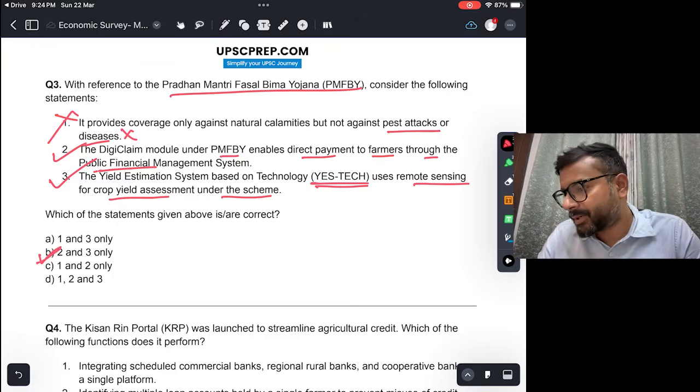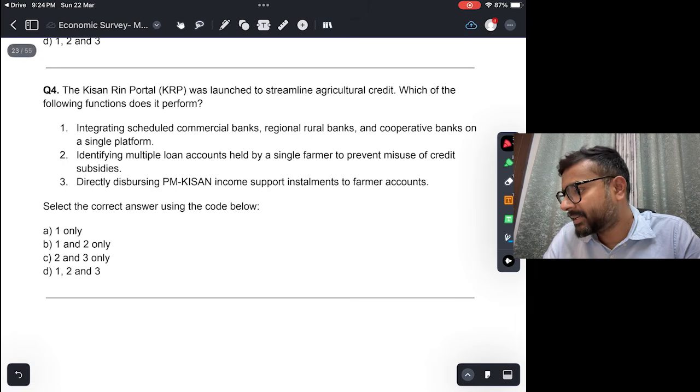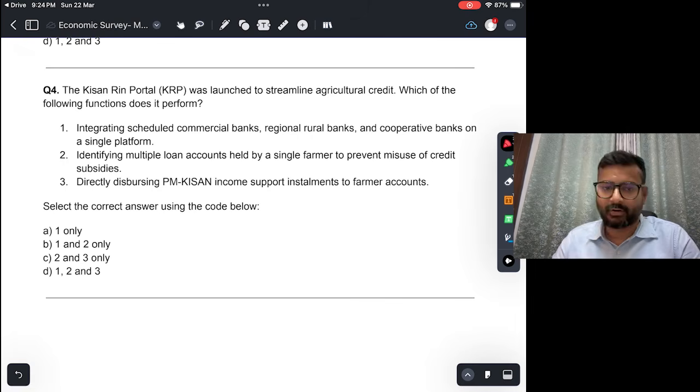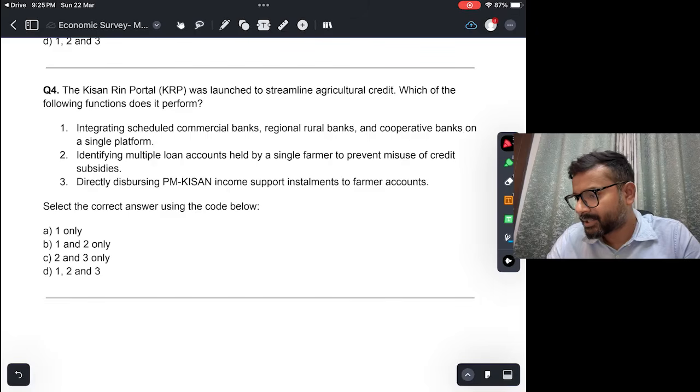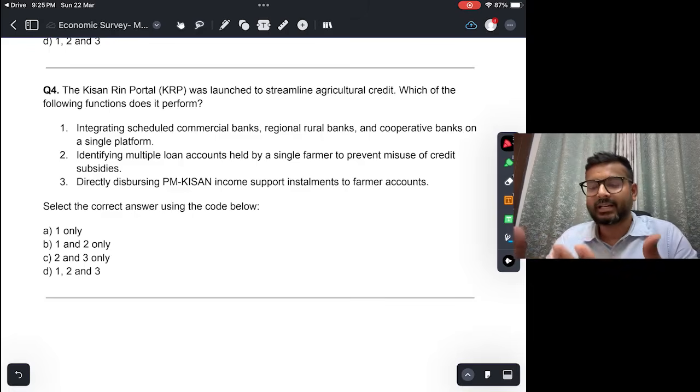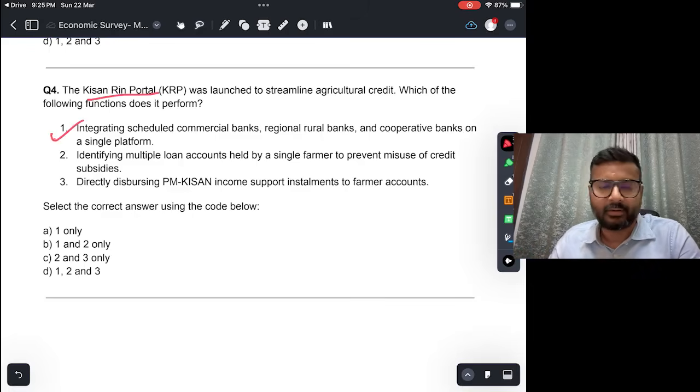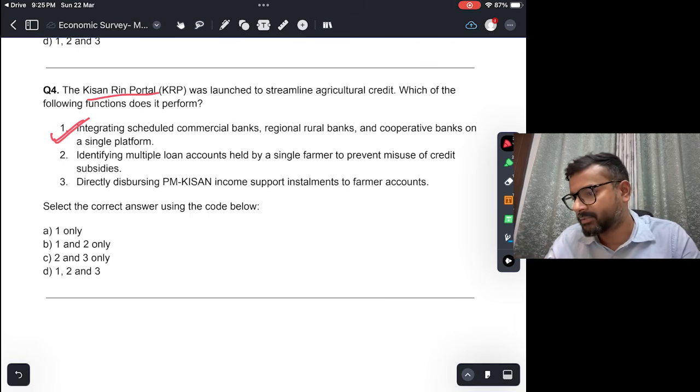The Kisan Rin portal was launched to streamline agriculture credit. सही है. Which of the following functions does it perform? Kisan Rin portal. Integrating scheduled commercial banks, regional rural banks, and cooperative banks on a single platform. Yes, that is done by the Kisan Rin portal. सारे जो banks हैं which give credit, all is brought into a single platform so that the farmer does not have to visit each of the bank branches for loans.